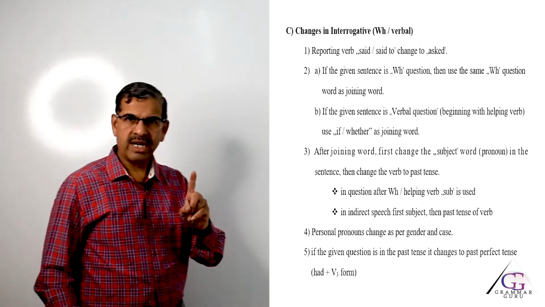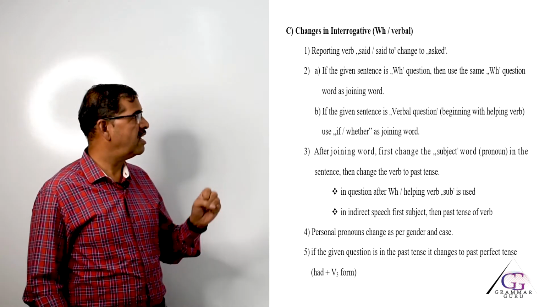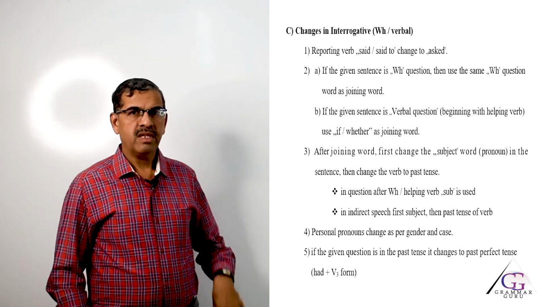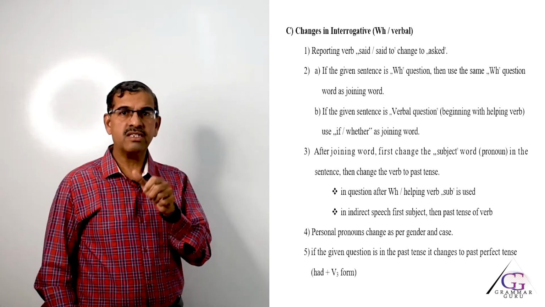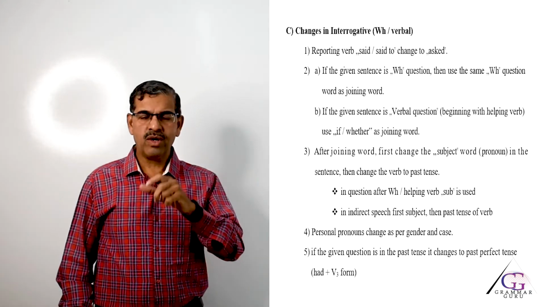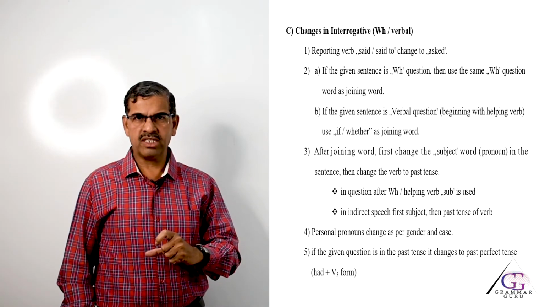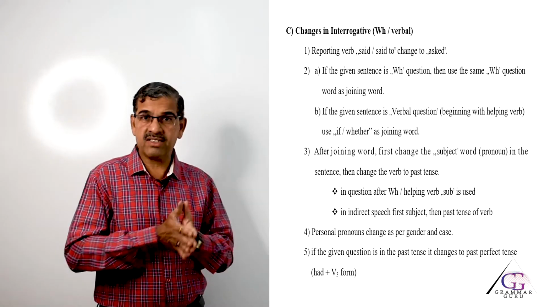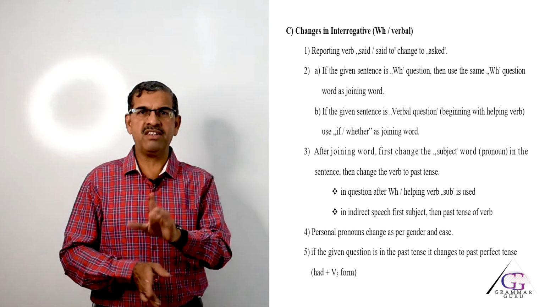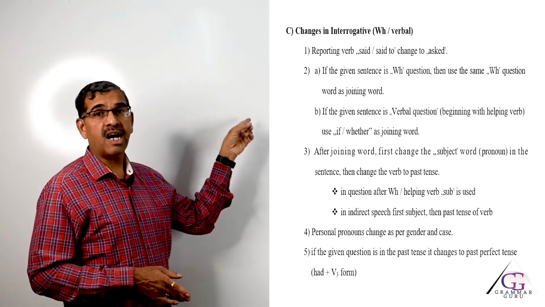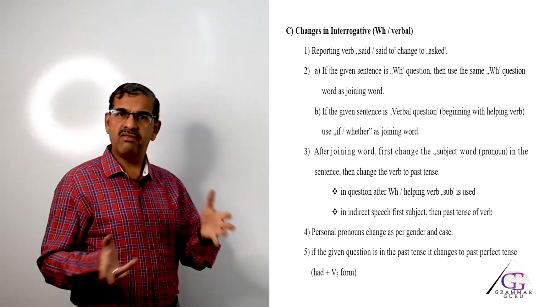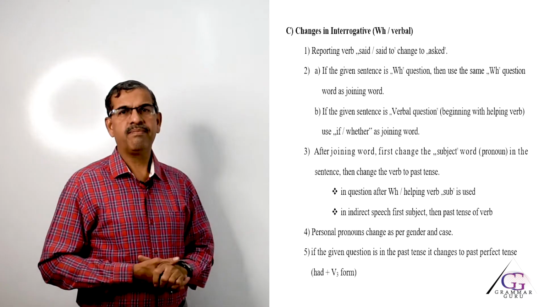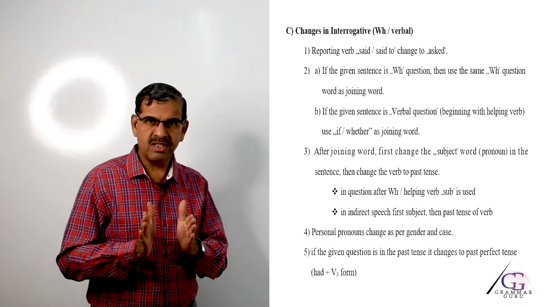Let us take one example so that we understand it clearly. The teacher said, "Why are you late today, Rahul?" Now, first thing we have to understand is what type of sentence this is, whether it is a WH question or a verbal question. Now it is clear to you, why are you late today, Rahul is the sentence, teacher is talking to Rahul. So, the first change is in the reporting verb, teacher asked Rahul, then the joining word will be the same WH word why. So, teacher asked Rahul why, then here is the point, here the students make a mistake.